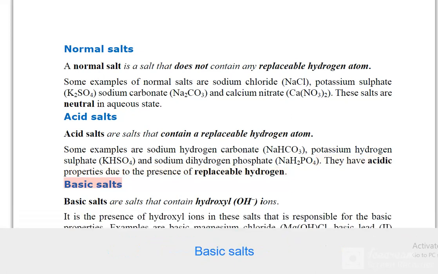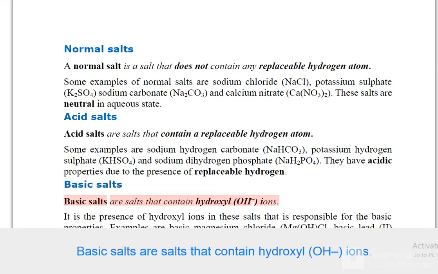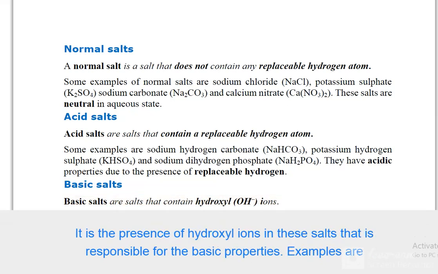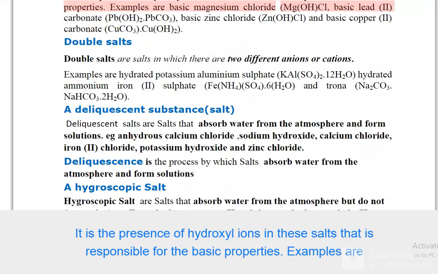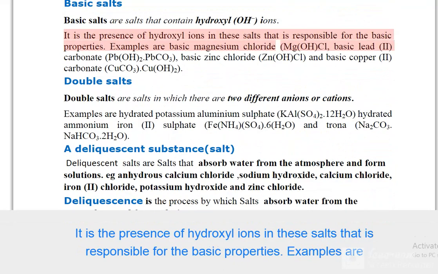Basic salts. Basic salts are salts that contain hydroxyl, OH, ions. It is the presence of hydroxyl ions in these salts that is responsible for the basic properties.